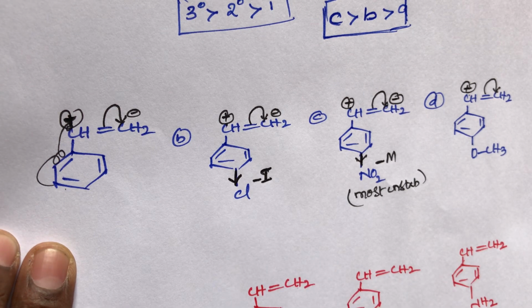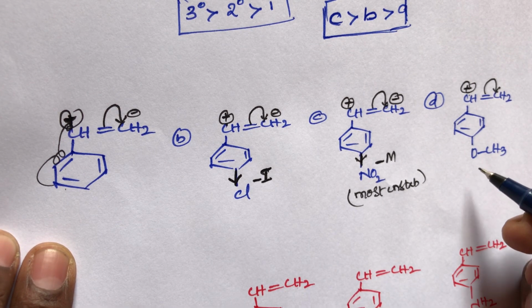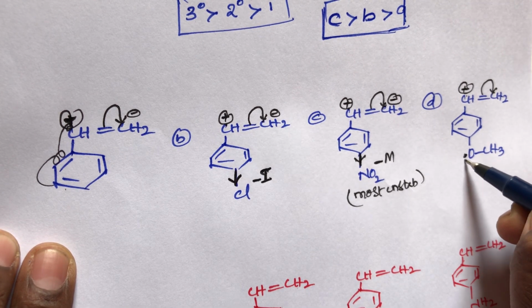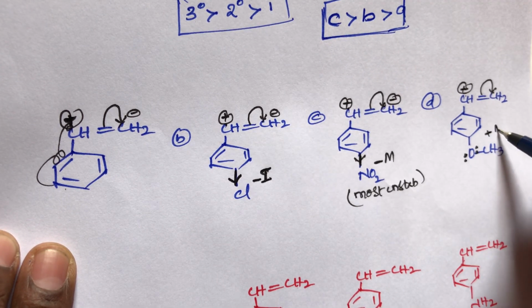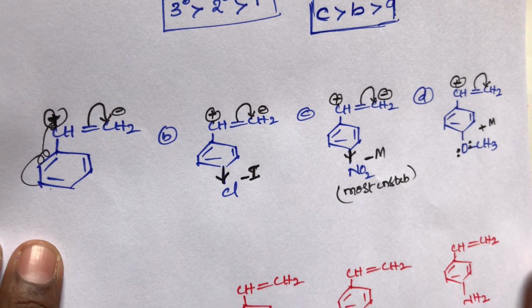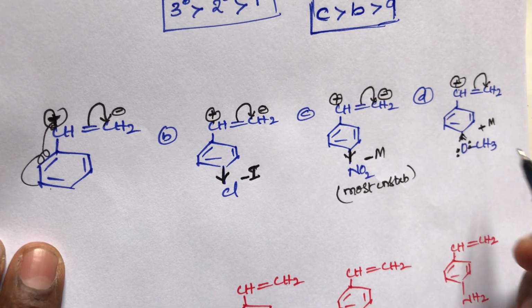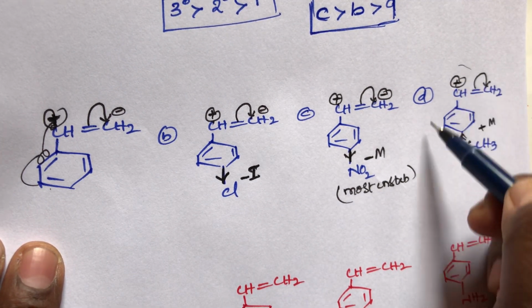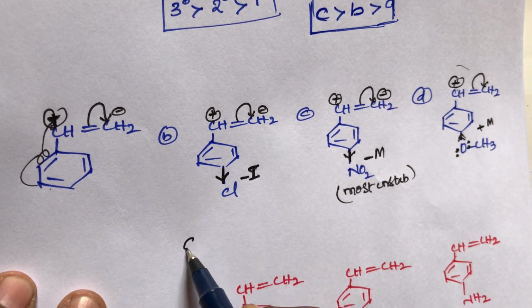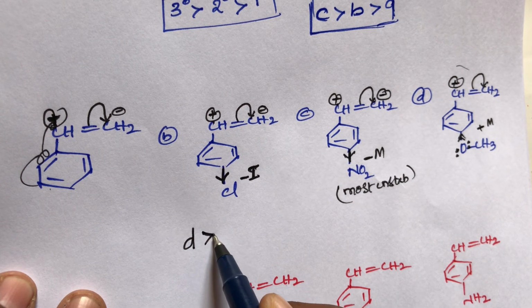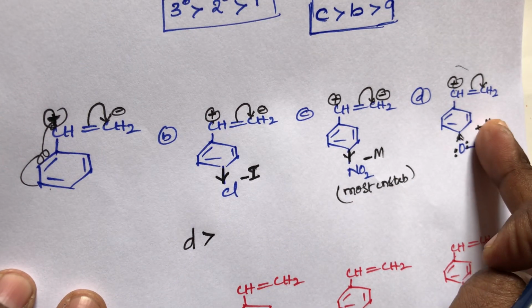NO2 is the strong withdrawing group, so that is the most unstable compound. This is also unstable. And the OCH3 group is there. What is the role of the OCH3 group? The oxygen has two lone pairs, so it belongs to the plus M group. What is the role of the plus M group, students? The plus M group is an electron releasing group, so the D compound is more stable than the A compound. Why?